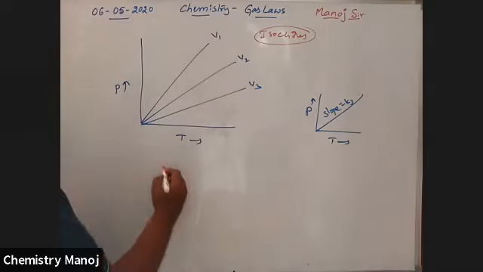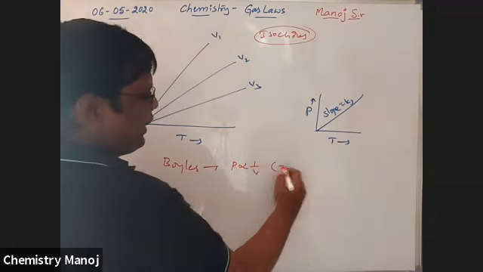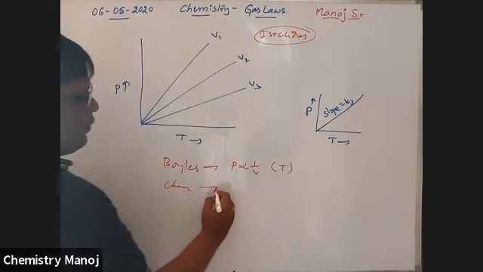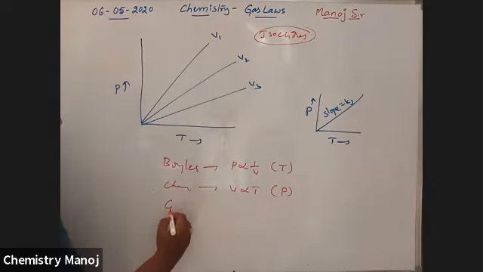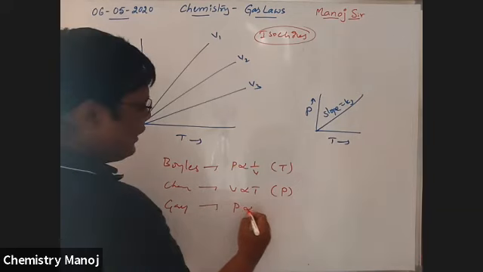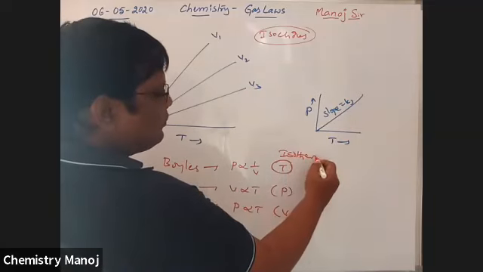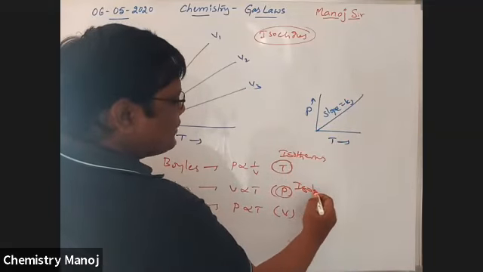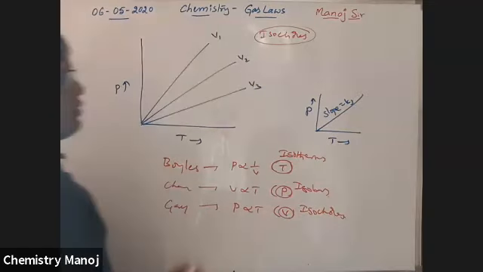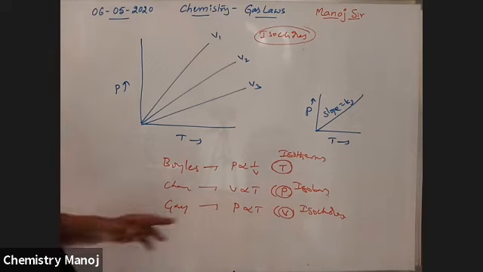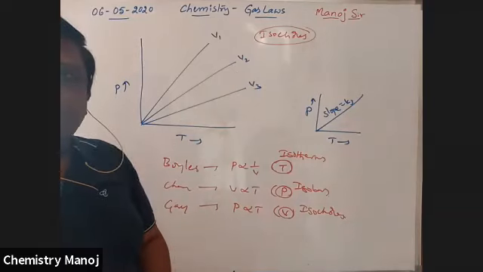What is Boyle's law? P is inversely proportional to V at constant T. Charles law: V is directly proportional to T at constant P. Gay-Lussac's law: P is directly proportional to T at constant V. Constant T, isotherm. Constant P, isobar. Constant V, isochore. So these are the different names of those graphs: isotherms, isobars, isochores. These are isochores because they are drawn at constant volume.